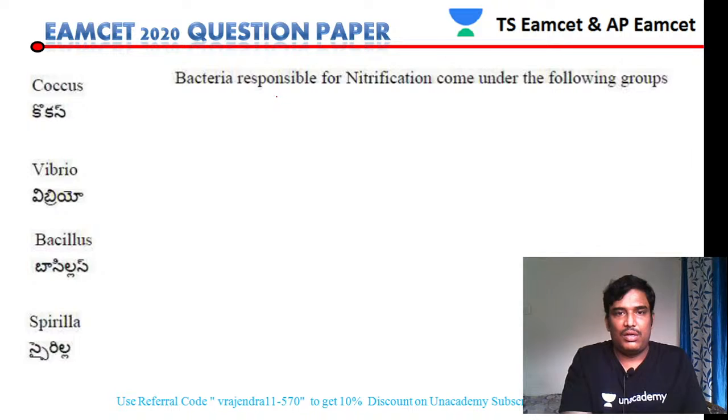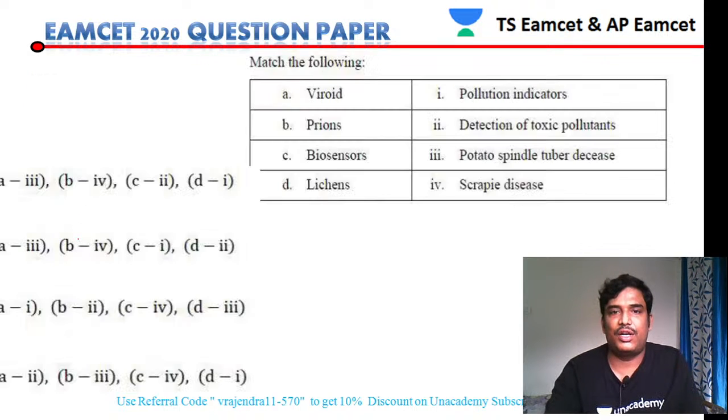Next, bacteria responsible for nitrification. Certainly, Bacillus is involved in the process of nitrification, no doubt about it. So that is the right answer, the third one.